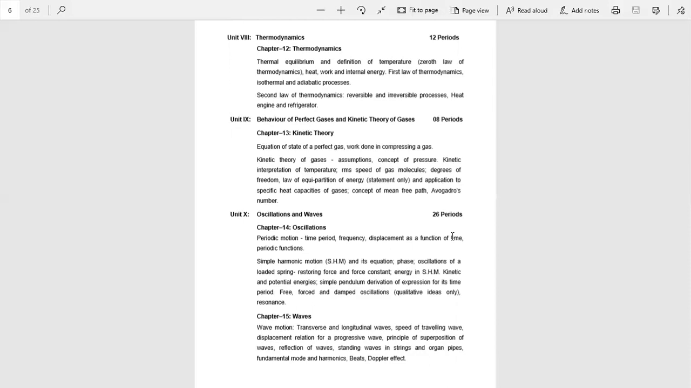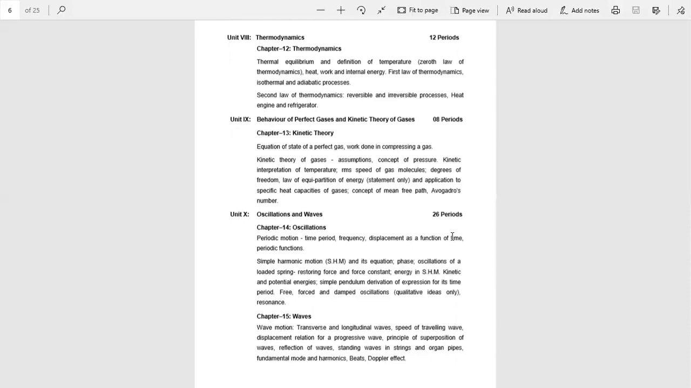Now come to chapter number 14, that is oscillations. Here we have to deal with harmonic motion, periodic motion, and oscillating motion, etc. A motion that repeats itself at regular intervals of time is called periodic motion. This chapter has conceptual theory.